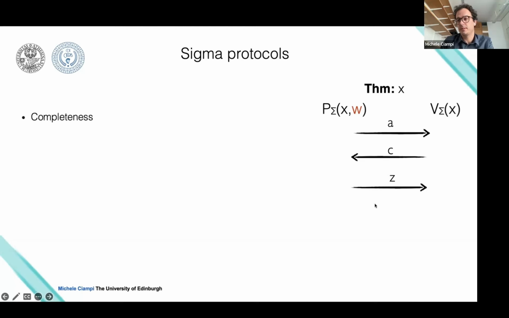So there are three main properties we want a Sigma protocol to enjoy. The first one is completeness. This means that when prover and verifier are honest, the verifier at the end of the proof will be satisfied, will be happy. In particular, this means that it will return 1 to say that he accepts the proof.